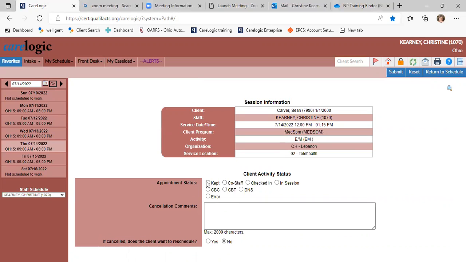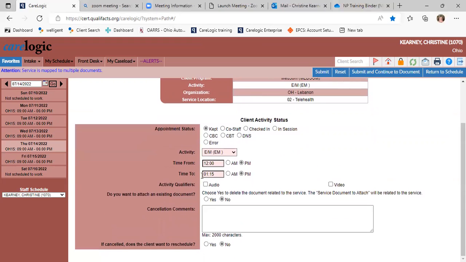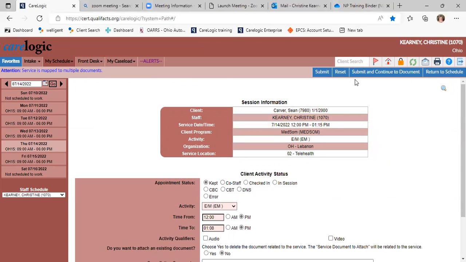And here are your options. You could say the appointment was kept. If for some reason the patient canceled, or you needed to cancel your appointment, it's canceled by therapist or canceled by client. And if the patient doesn't show, this is how you mark it as do not show. But for us today, we're going to say kept. Then you confirm the time, and it's a new patient, so it's 75 minutes, but we took a little less time than we needed for this. So then we're going to submit and continue to document.